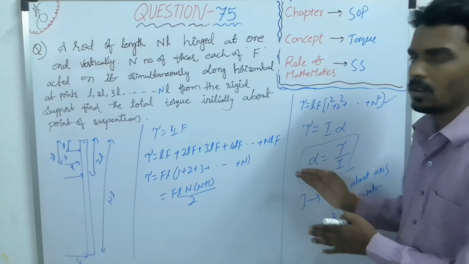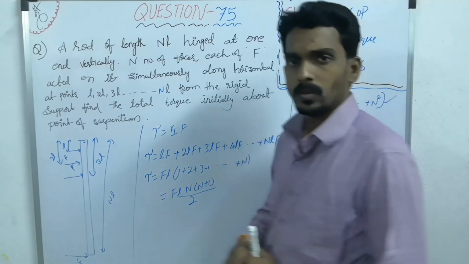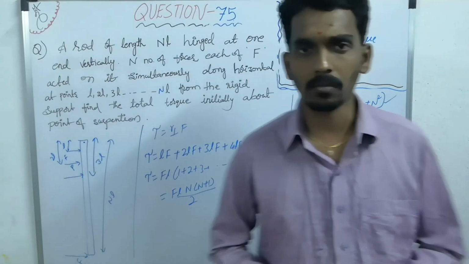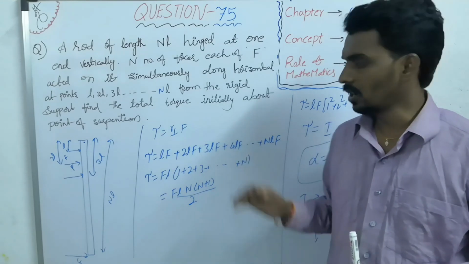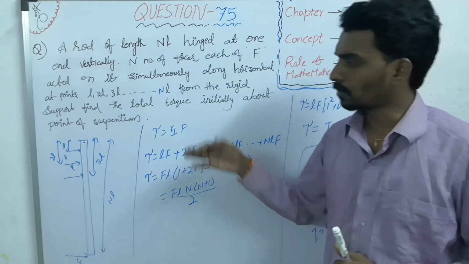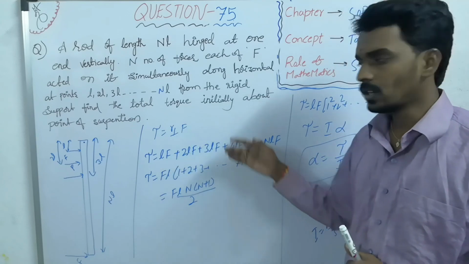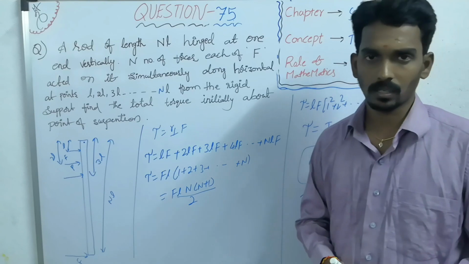So this is how you deal with the questions related to what? Rigid body rotation. Many times they have asked a question based on this, that what is the initial angular acceleration? To find angular acceleration you need to find torque. So for multiple forces, multiple torques, you must consider each torque, you must consider their direction, then you have to get the resultant torque. Thank you.